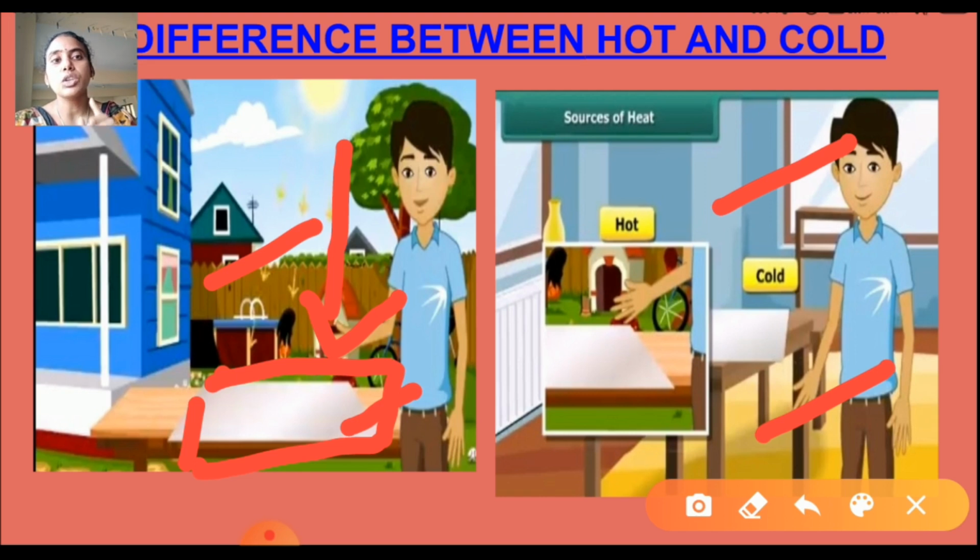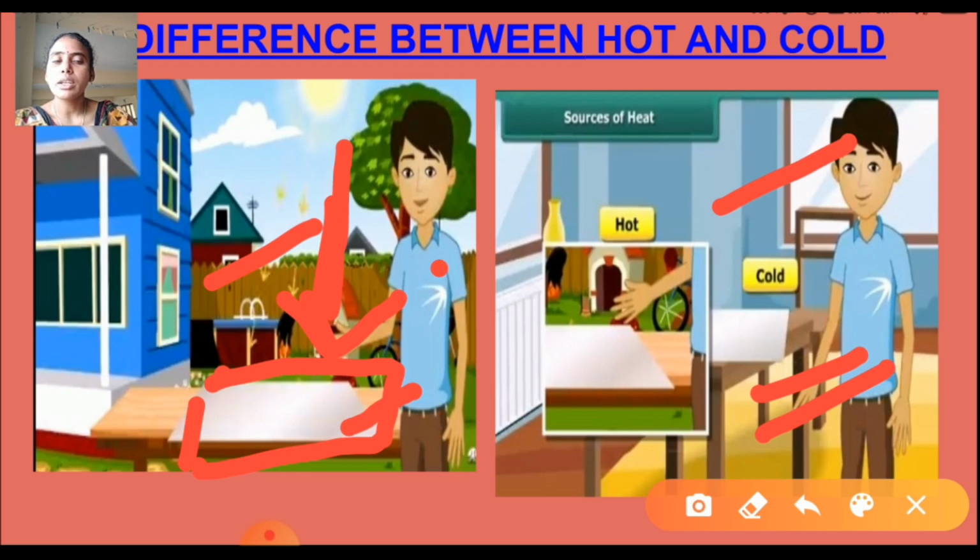Try it in your home also. Do one experiment. Take any steel or iron object and keep it outside. The sun rays will fall on that object. If you touch that object, what do you feel? It will be hot. And after some time, keep the same object inside your house. After some time, if you touch that iron or anything, what do you feel? It will be cool.